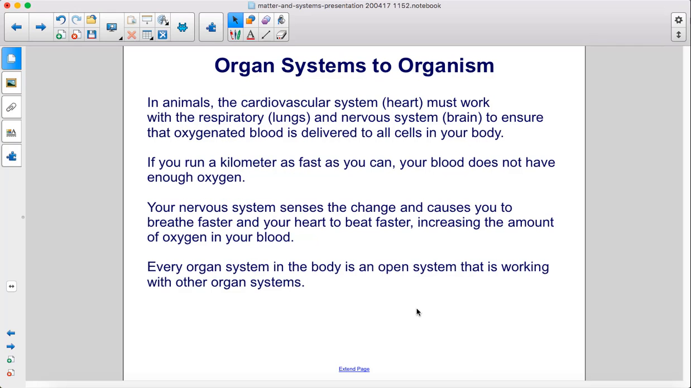In animals, the cardiovascular system, heart, must work with the respiratory, lungs, and nervous system, brain, to ensure that oxygenated blood is delivered to all cells in your body. If you run a kilometer as fast as you can, your blood does not have enough oxygen. Your nervous system senses the change and causes you to breathe faster and your heart to beat faster, increasing the amount of oxygen in your blood. Every organ system in the body is an open system that is working with other organ systems.